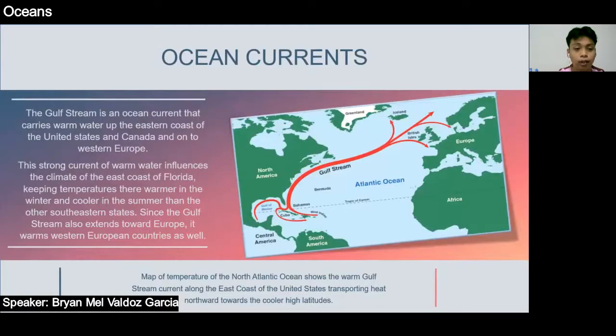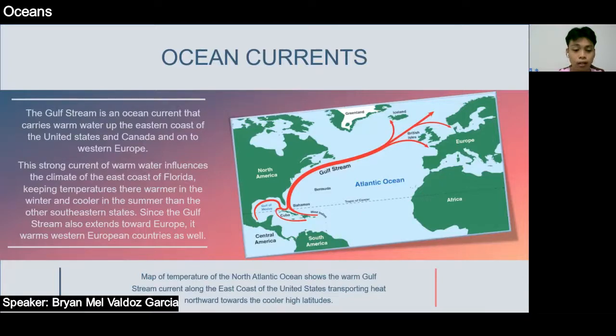The Gulf Stream is an ocean current that carries warm water along the eastern coast of the United States and Canada and on to western Europe. This strong warm current influences the climate of the east coast of Florida. Given temperature, they're warmer in the winter and cooler in the summer than the other southeastern states, since the Gulf Stream also extends toward Europe. It warms Western European countries as well.